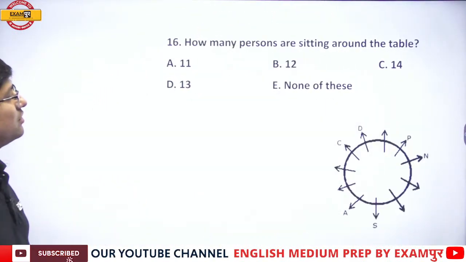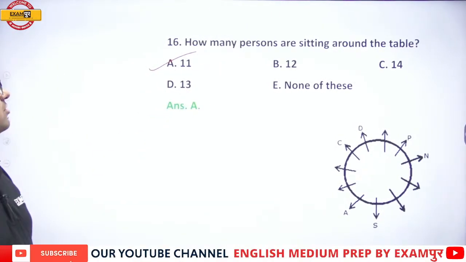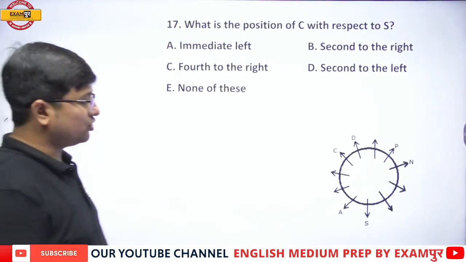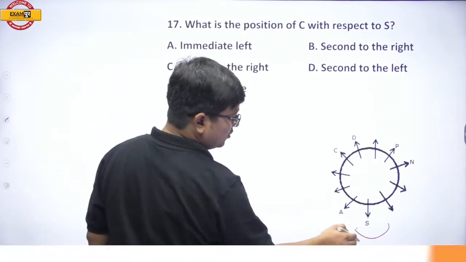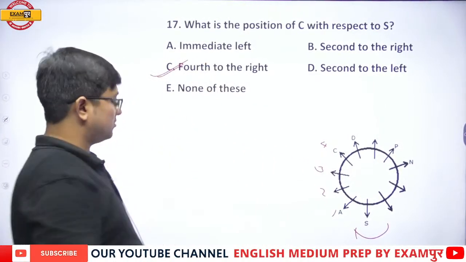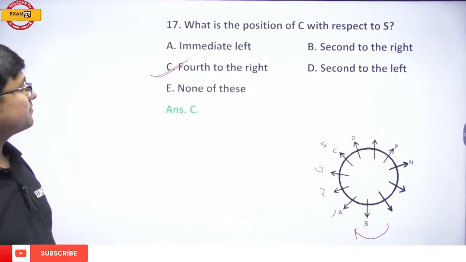How many persons are sitting around the table? Obviously it's 11. We have discussed this. We have solved this. Answer is option number A. What is the position of C with respect to S? With respect to S, it is 1, 2, 3, and fourth to the right. Answer is option number C.